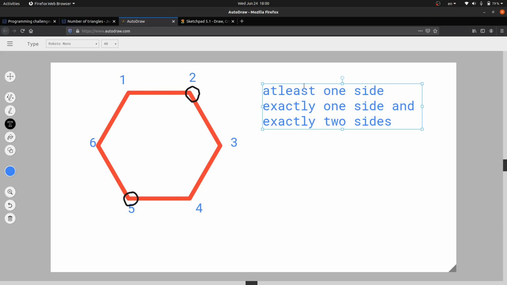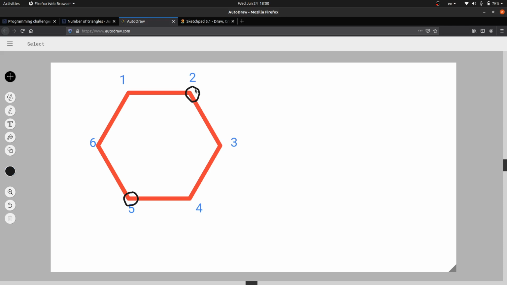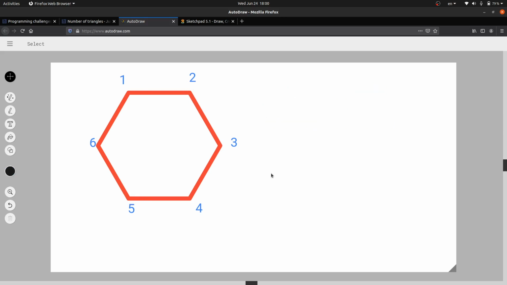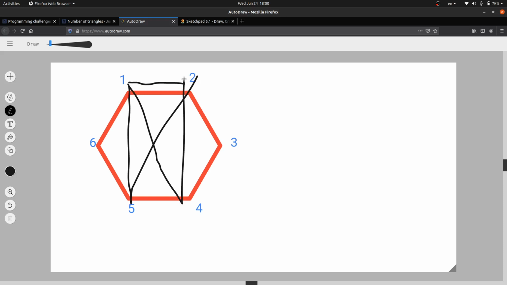First we will see the part for exactly one side. Let me first clear these black colors. Suppose this is the side. If we have exactly one side common with the triangle, then how many triangles are possible? Let's see. This is the first triangle and this is the second triangle in this case.